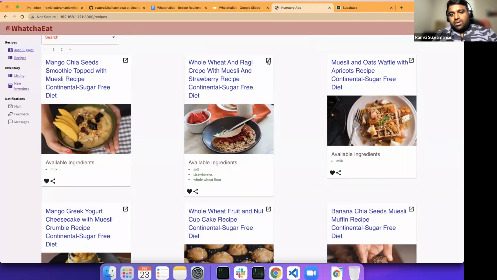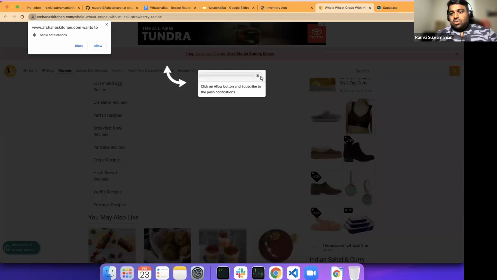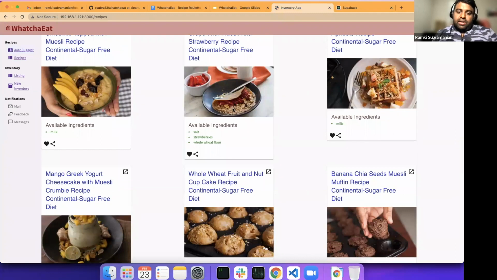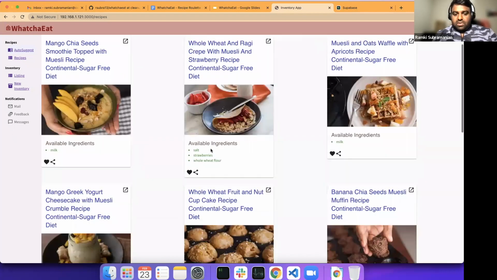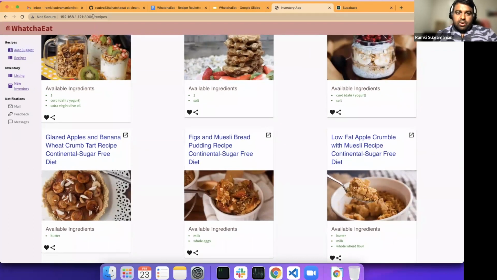And I didn't want to repeat the whole idea of what to do with this recipe, so I have attributed it to the source. If you click on this, it opens and gives you the real place where I took these recipes from. One of the reasons it's not deployed yet is I need to add authentication, and the images are not licensed, so I didn't want to put it out there in the cloud. It's served from my localhost.